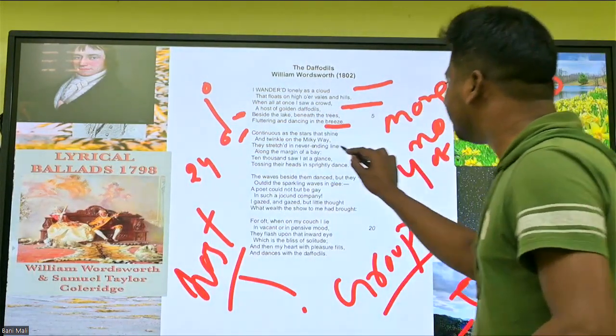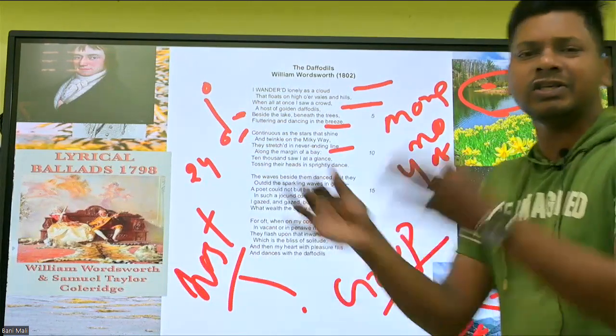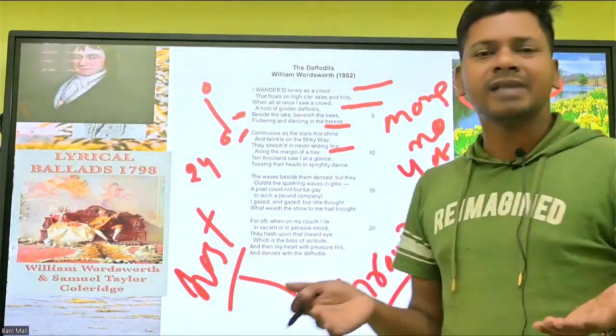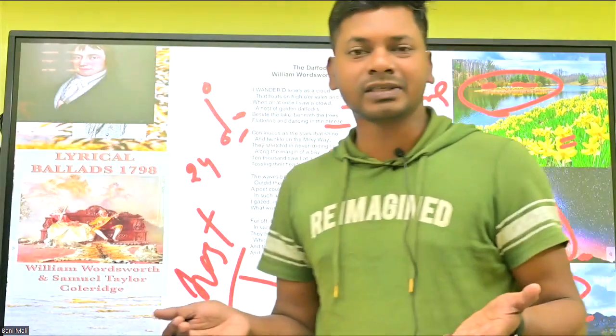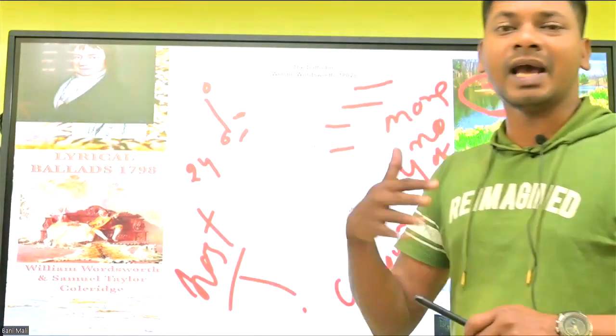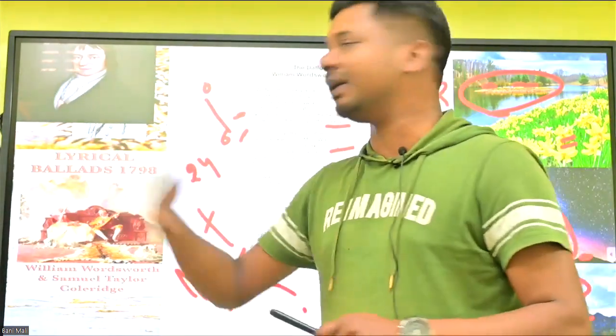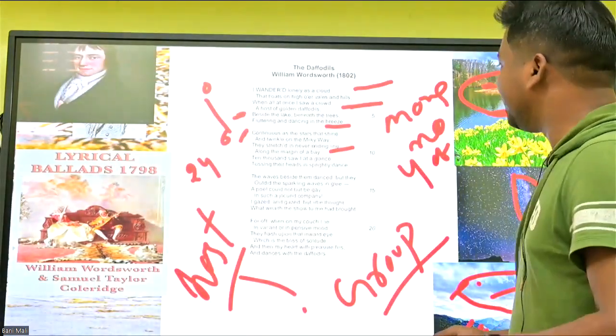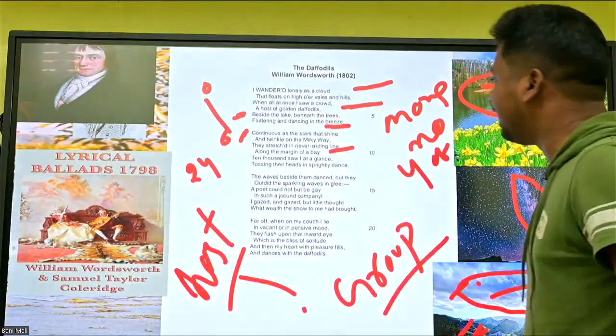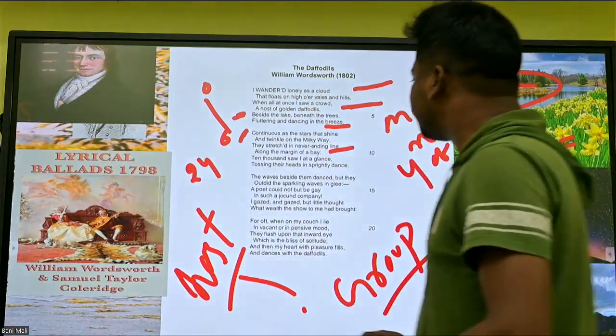Never-ending line is hyperbole. Hyperbole is exaggeration, right? Everything has its end. But he says that it has no ending. It is just like never-ending, right? They are stretching themselves in never-ending line along the margin of the way.